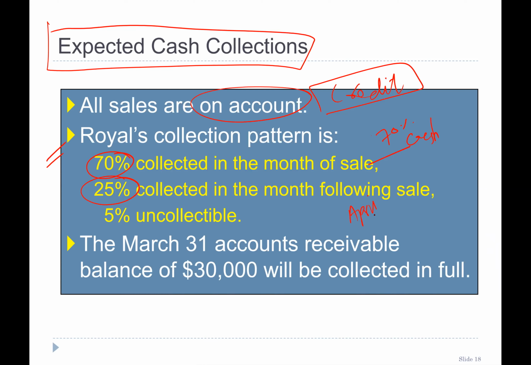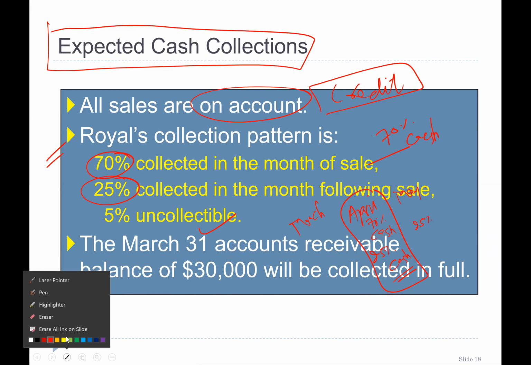So it means, April. So 70% of the April sales you will be receiving in cash, and 25% of April sales you will receive in May. So it means in March, this is also the category, that 25% of March sales will be cashed in April. So be very careful here. So we are given the March data as well.